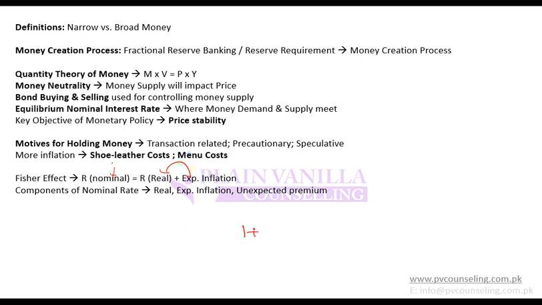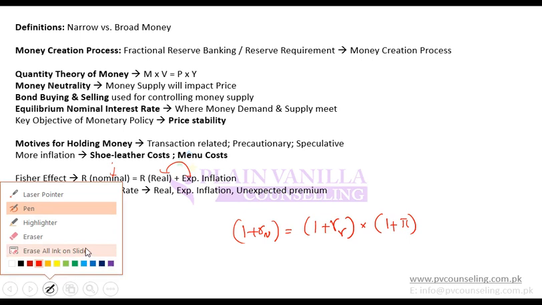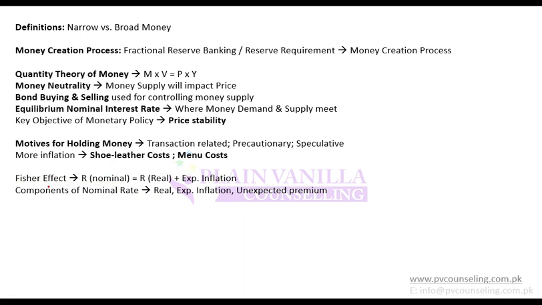An accurate number would be: 1 plus nominal rate equals 1 plus real rate multiplied by 1 plus expected inflation. This will give you the accurate answer, but the other will give you an approximate answer. Anyway, nominal means real plus inflation. So the Fisher effect says that the nominal rate is equal to the real interest rate plus expected inflation, that is, inflation which is expected in the market.